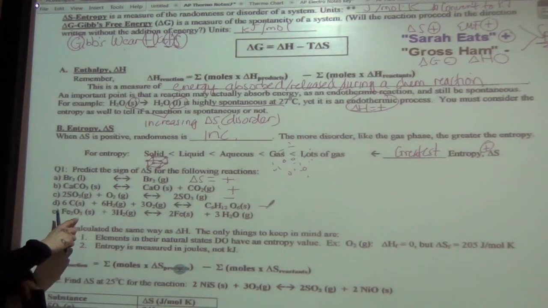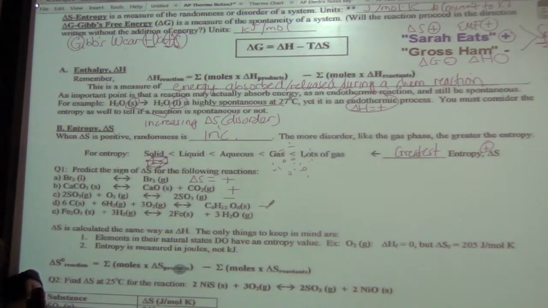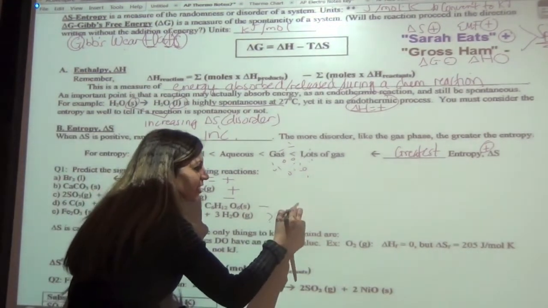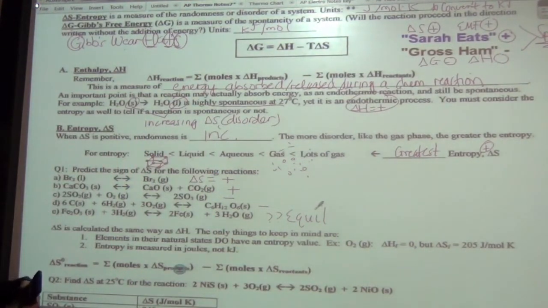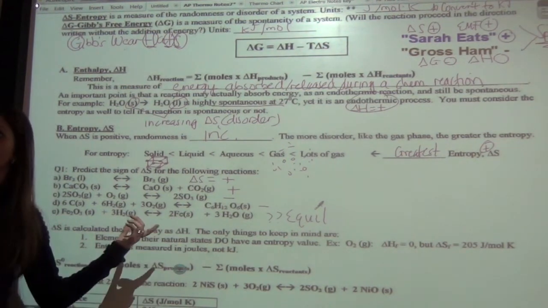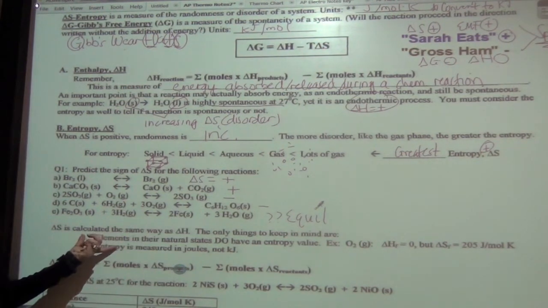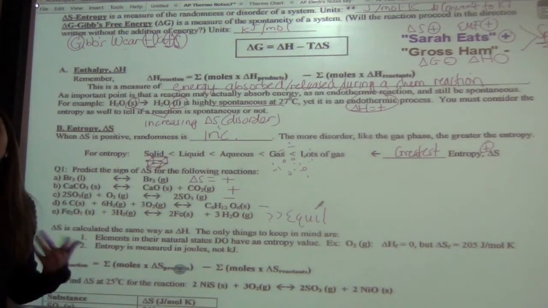And then in this case, we've got solid and gas, and then we also have solid and gas. And it's hard to tell on this one. I'm going to say question mark, is it at equilibrium already? Okay? It looks like it may actually be at equilibrium already, and there may be situations where you get something like that, where the disorder is pretty much staying the same. You would say that there really isn't a change, there is no delta S.